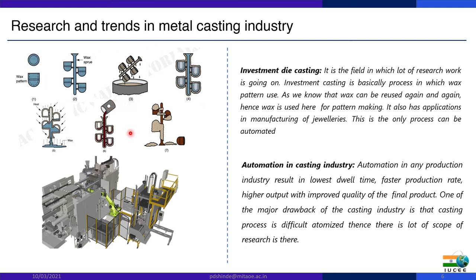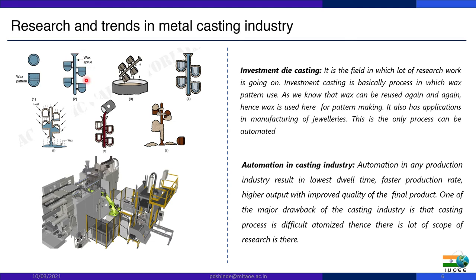Also, one more property highlighted in wax is that wax is basically used when precision is involved. So here, first the wax pattern is used, then this pattern is attached to the wax sprue, as we discussed earlier, which is used to provide liquid metal.